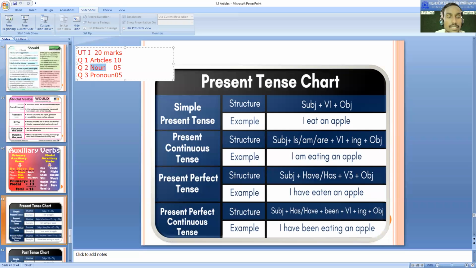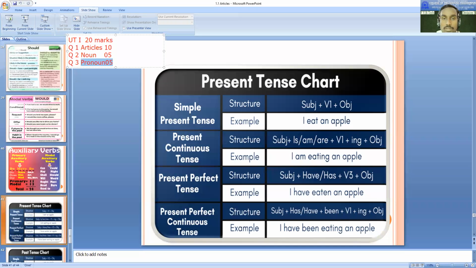It can be identify the type of noun, or choose the correct noun. For pronoun, again, you have to choose the correct pronouns for fill in the blanks. That way you are going to attempt tomorrow's unit test. There will be no questions based on verbs or tenses that we have already spoken about.